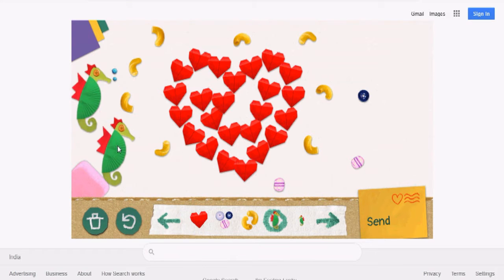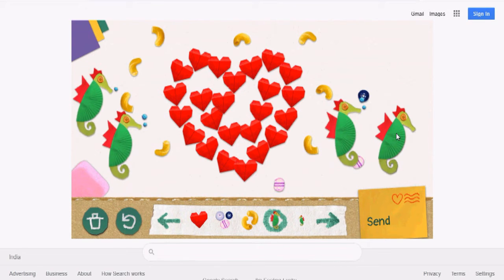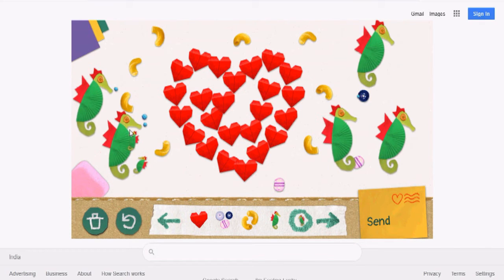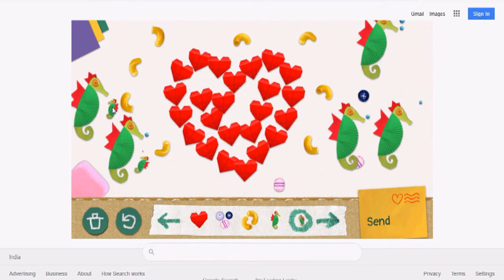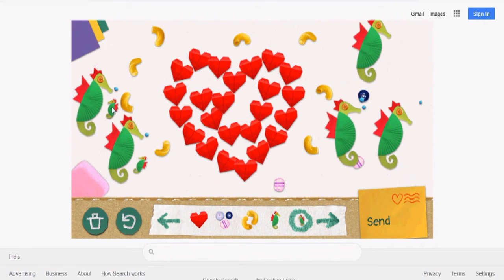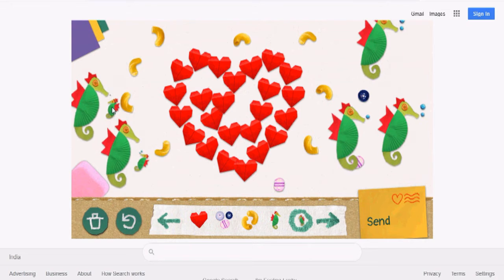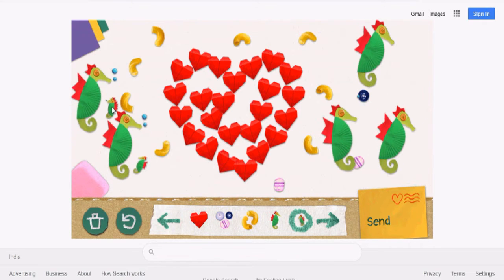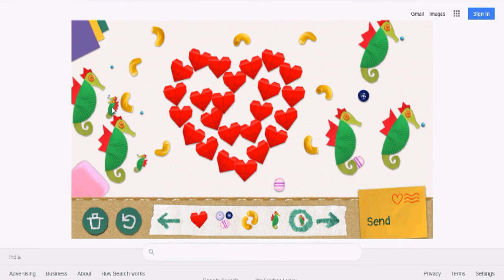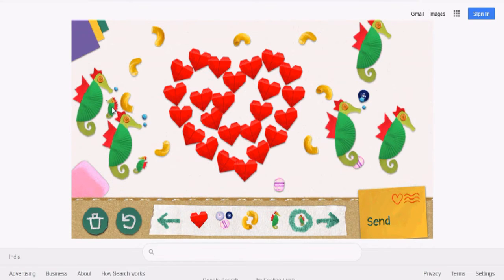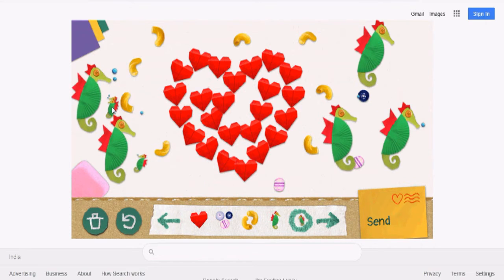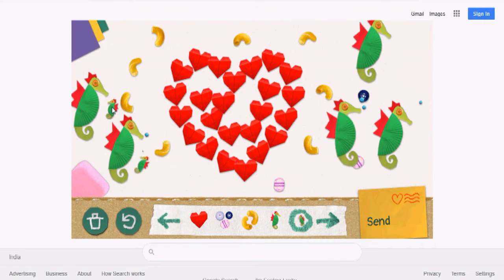You have seen there are two. I just make it as I wish. If you want to make a card like this through doodles for your father, you first click on the Google Doodle on the home page of Google, and after this a window will appear. Choose the things you like from them and place them in the blank space.